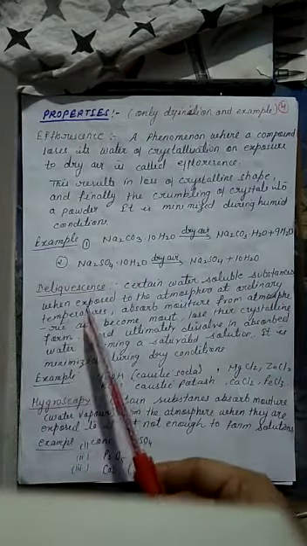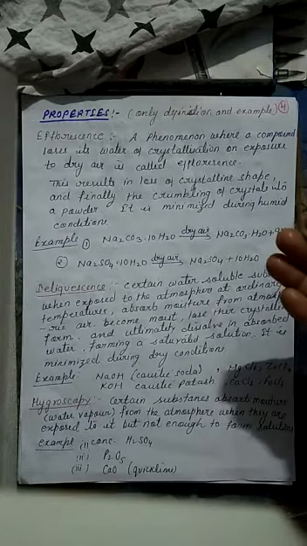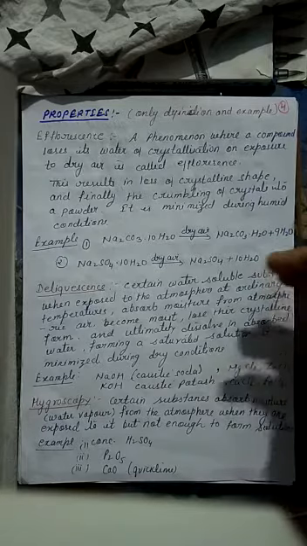Next term is deliquescence. Deliquescence is a phenomenon in which some water soluble substances, when exposed to the atmosphere at ordinary temperature, absorb moisture from the atmospheric air and become wet or moist, lose their crystalline form and ultimately get dissolved in that water and form a saturated solution.